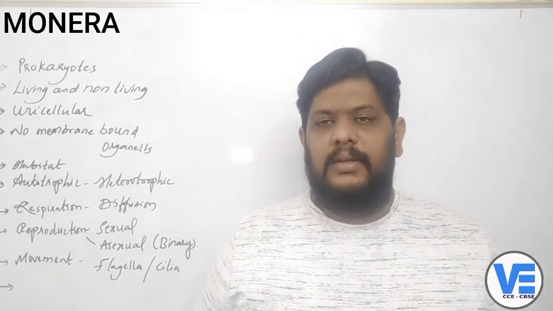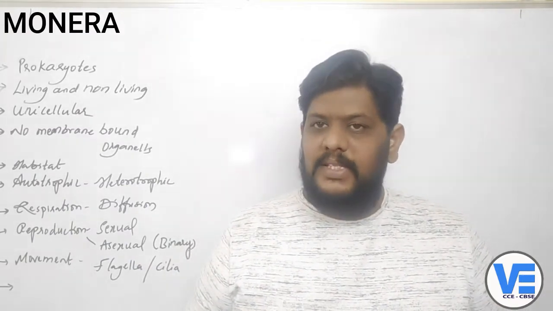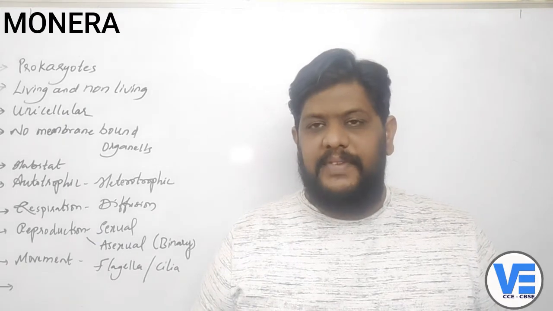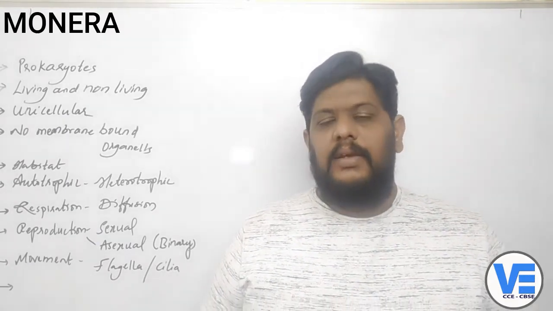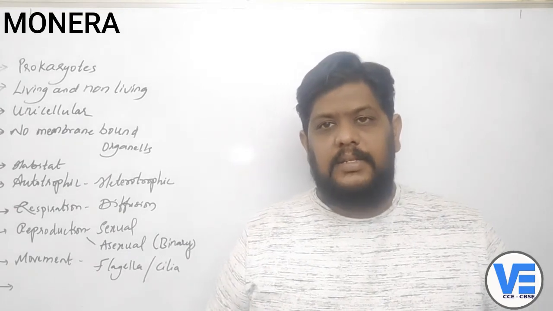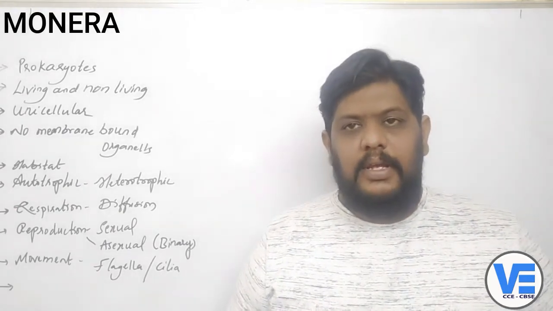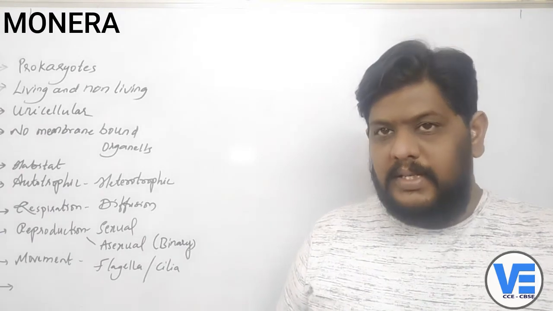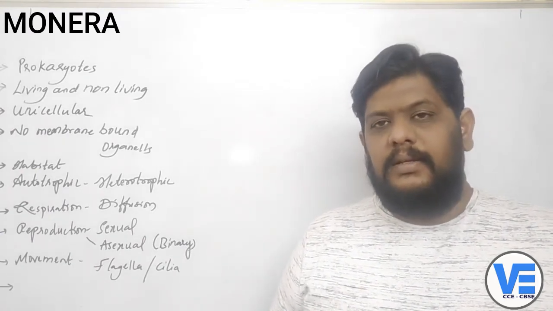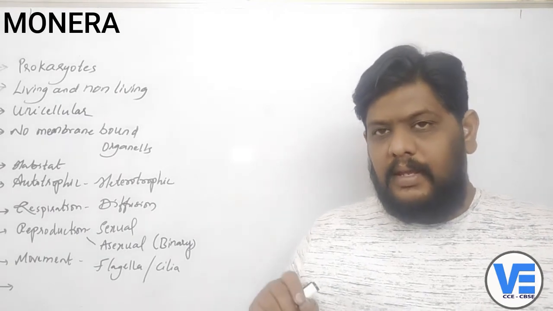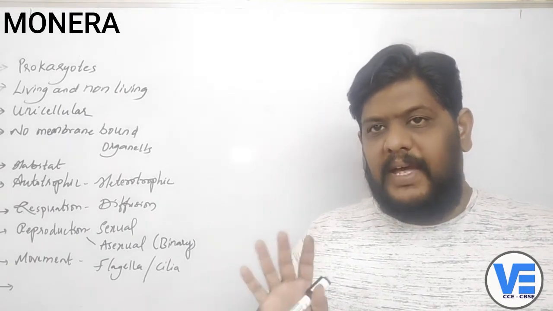How are you all? Hope you understood the last session, that is classification of living organisms, right? We have also seen the Whittaker's classification of living organisms. In that we have seen that Thomas Whittaker in 1969 classified the organisms into 5 kingdoms, right?